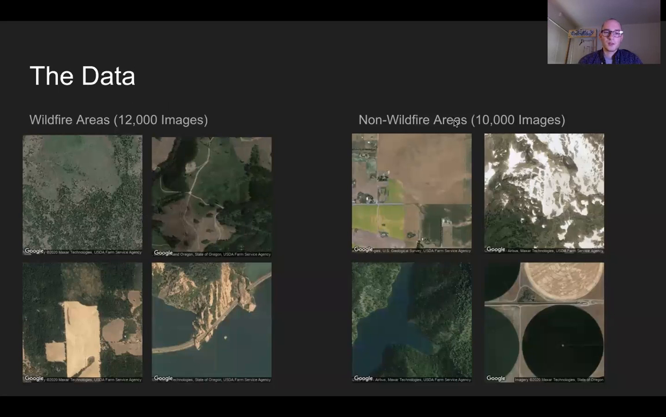So for this project, I thought it'd be cool to build a tool that would look at satellite imagery and tell you if an area is at risk or not at risk for wildfires. The way I went about doing this was I used the Google Static Maps API to collect images of areas where there have been wildfires. I had roughly 12,000 latitude and longitude pairs where the Department of Natural Resources for Washington has verified that there have been wildfires. I fed that into the Google Static Maps API, and I pulled 12,000 images.